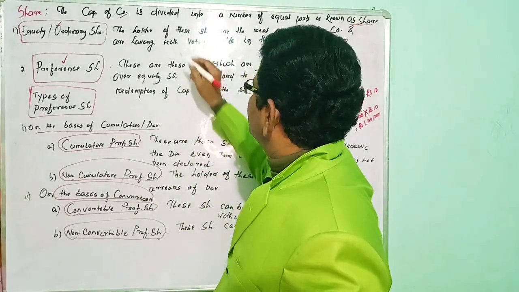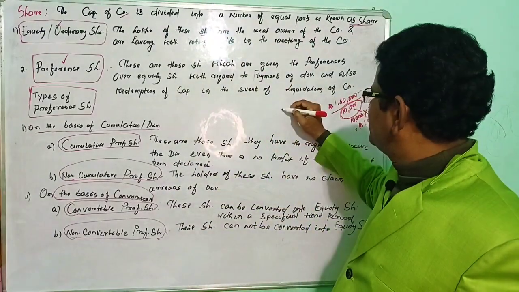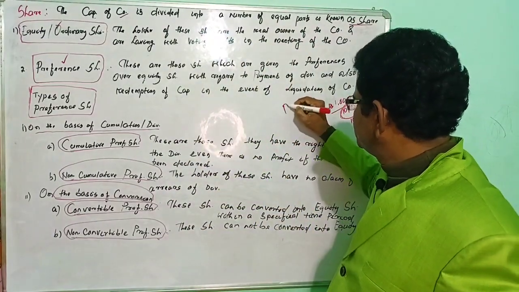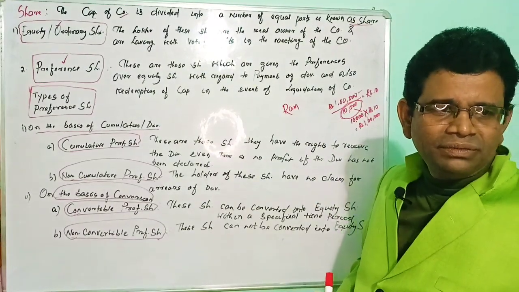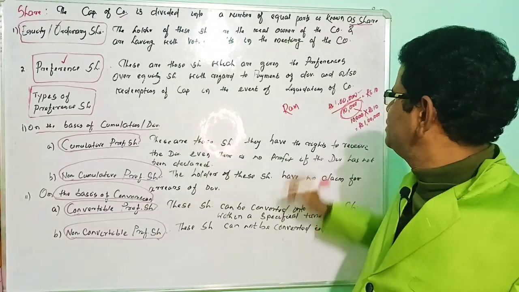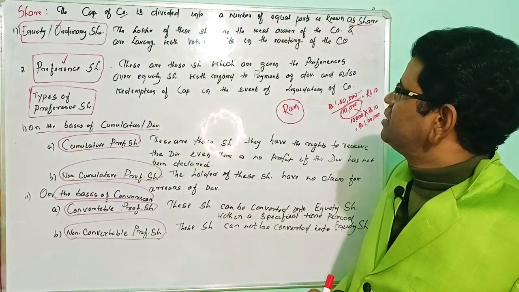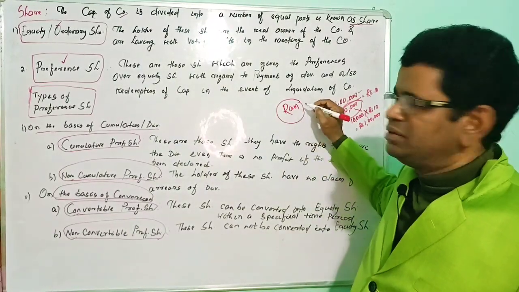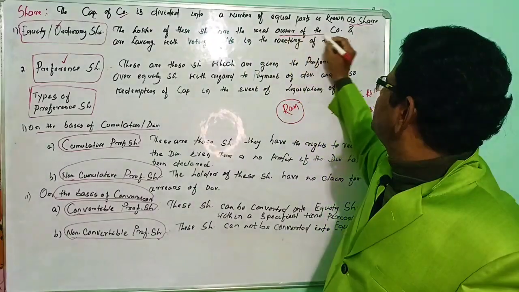What is this? The holder of these shares. Let's take an example. Suppose Ram is a person who has purchased the shares of a company. So Ram is the equity shareholder of the company. The holders of these shares are the real owners of the company.